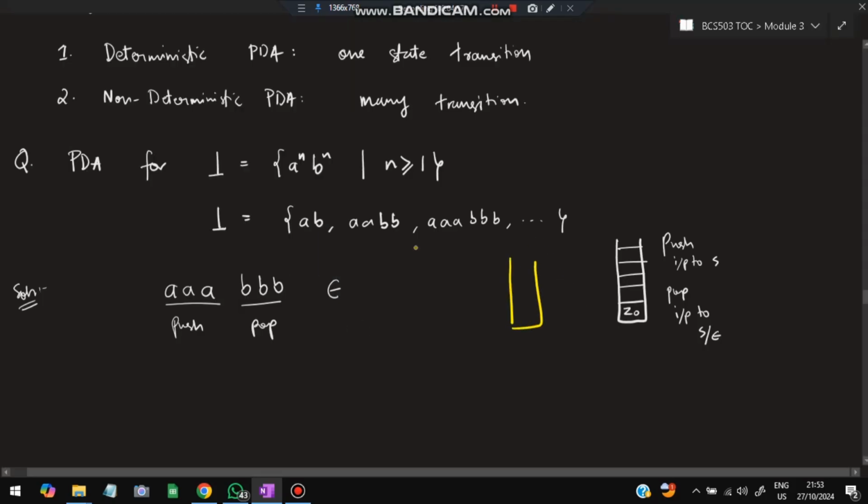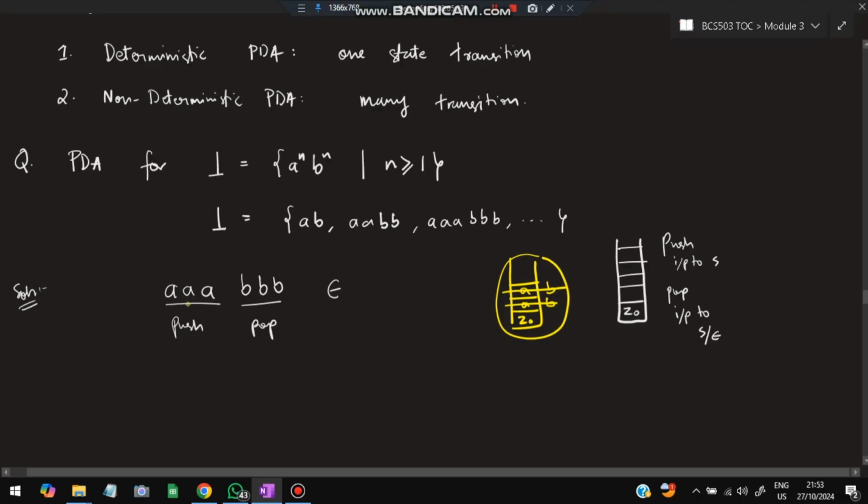Suppose my string is AABB. Z0 is here, I push A, another A I push, but when I get B, I mark the corresponding A and pop. Another B I get, I mark the corresponding A and pop. Once I reach Z0 and there is no more input, that means it's over. So this is the concept behind it.